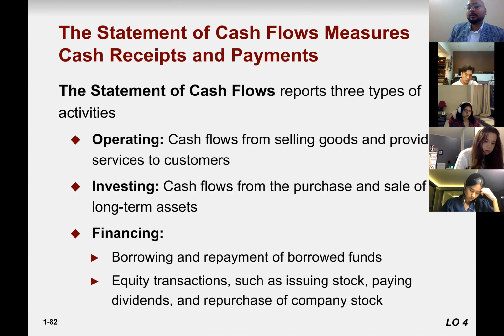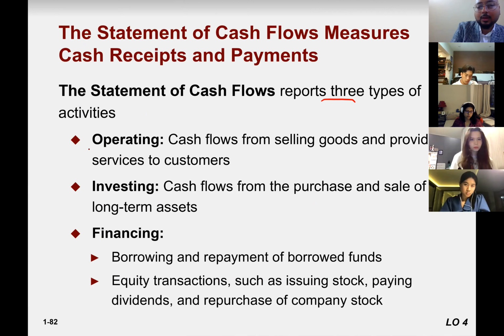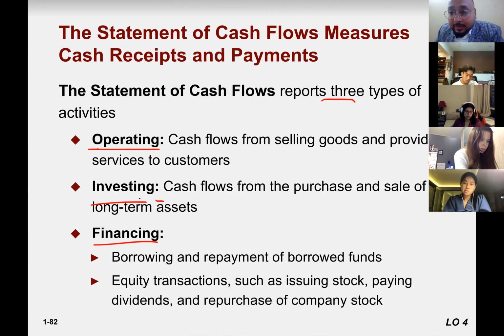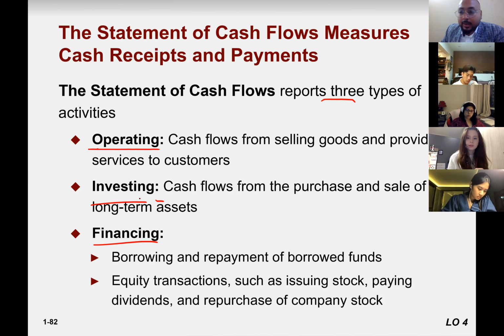So the cash flow statement reports three types of activities: operating activities, investing activities, and financing activities. Operating activities, like I told you, are buying and selling. Selling to customers, buying from suppliers. Investing is like selling or purchasing long-term assets.